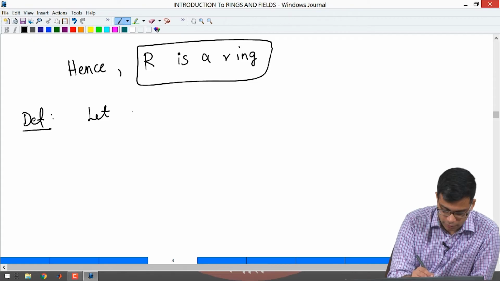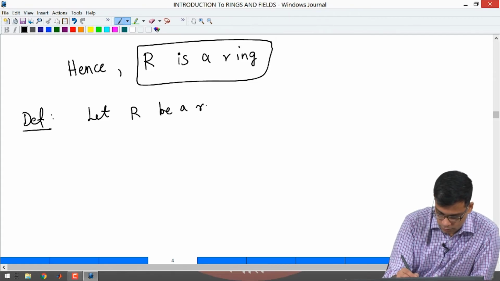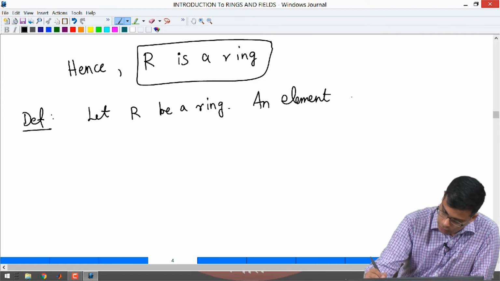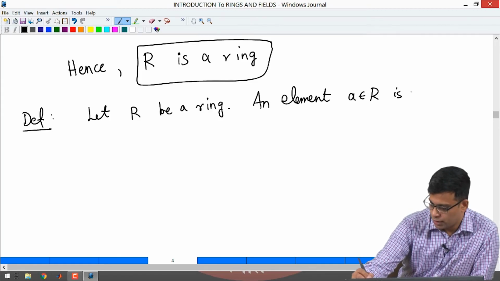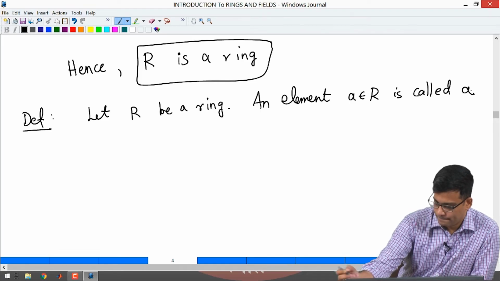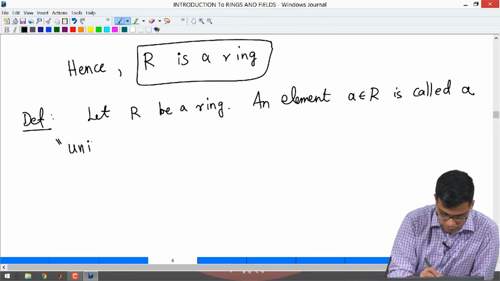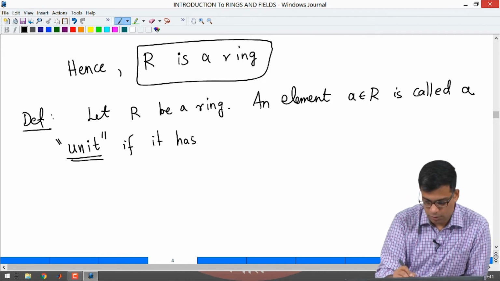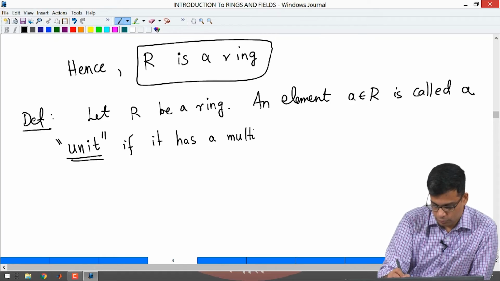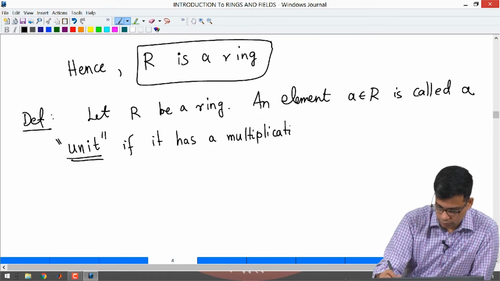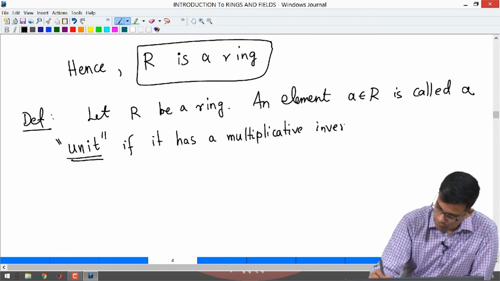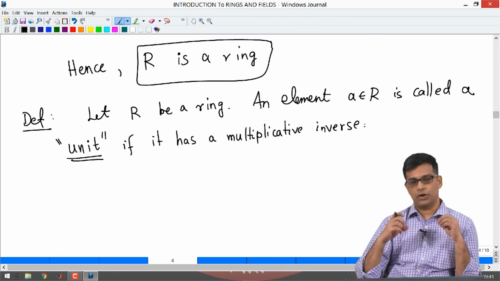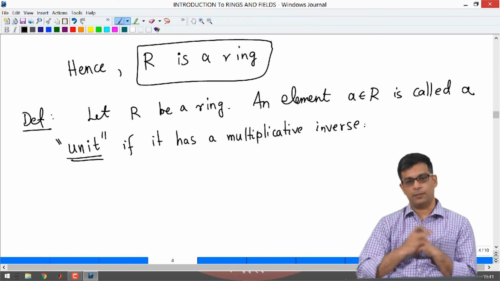So, let R be a ring. An element a in R is called a unit if it has a multiplicative inverse. Okay, so that is all. So, a unit is an element of a ring which has a multiplicative inverse.